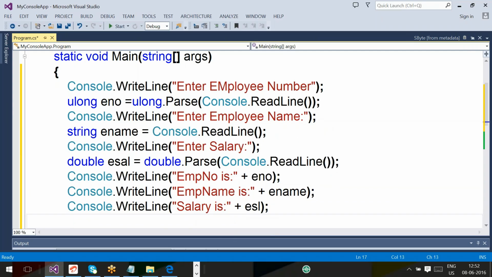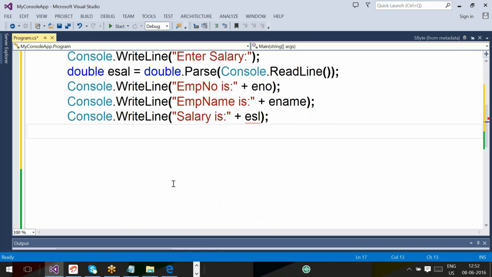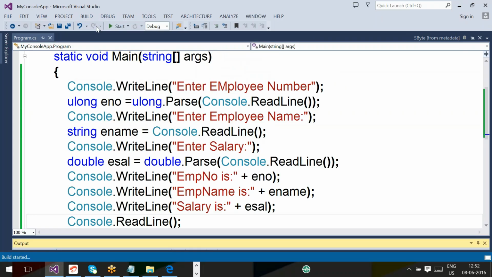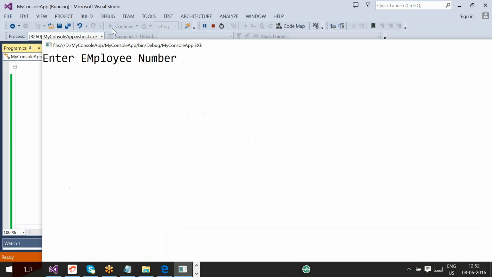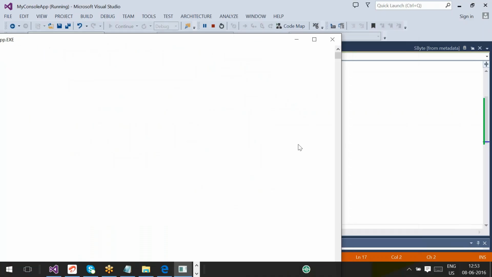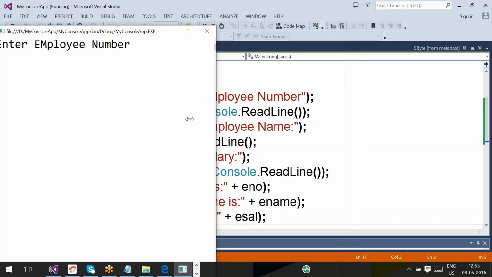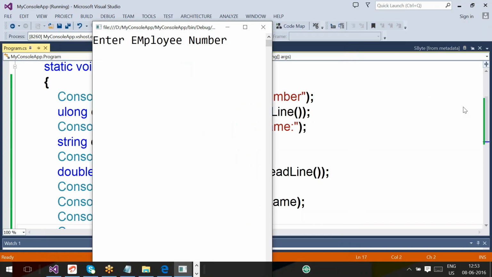Okay. Finally, what is it? Console.ReadLine. This is the program. Compilation and execution, you can observe. Now I am explaining the program line by line. Try to understand. If you have any confusions, you can overcome them now. All of you observe.